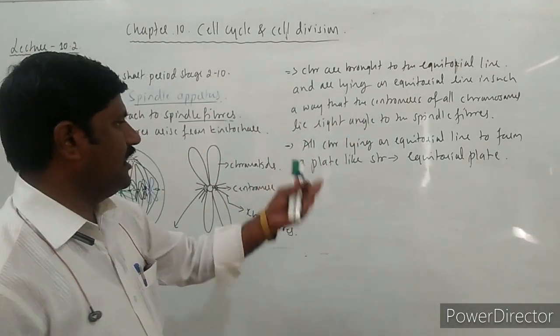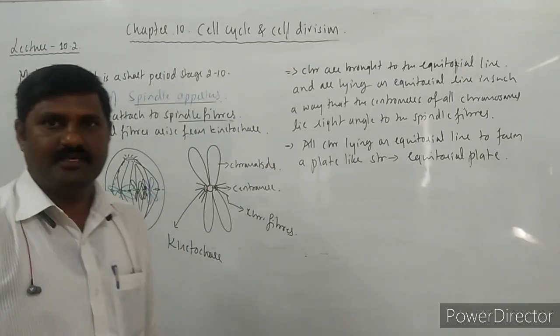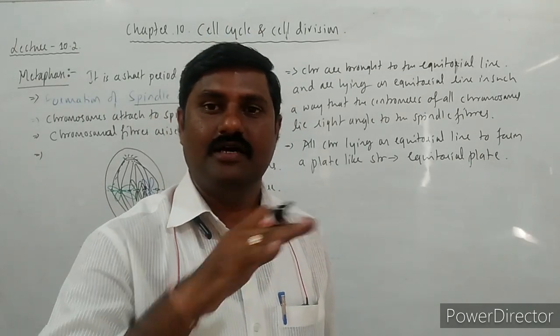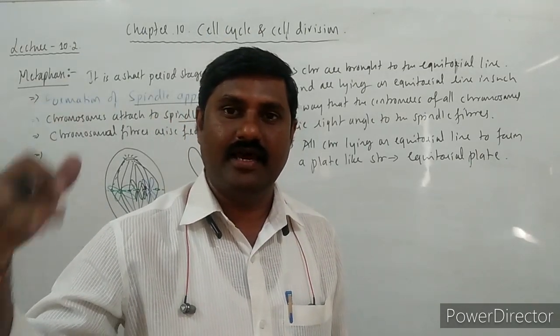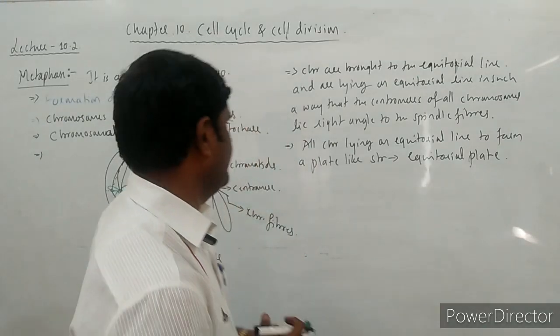So that kind of structure it forms over here. In this case, metaphase chromosomes are lying on the equatorial line, and formation of the equatorial plate takes place over here.